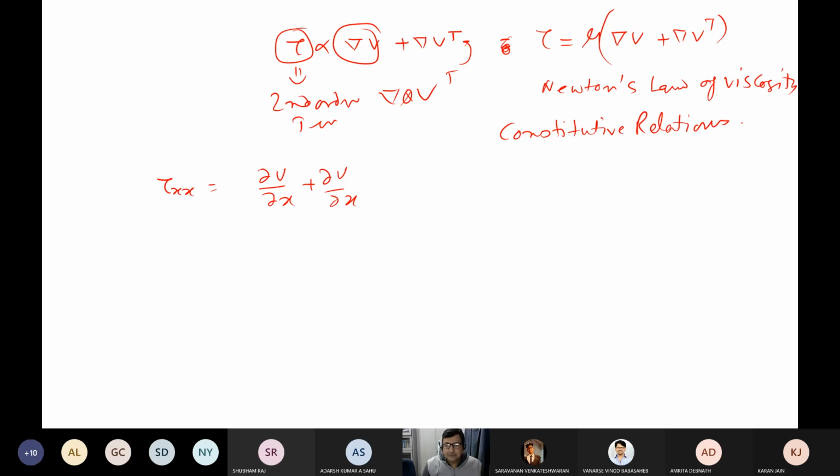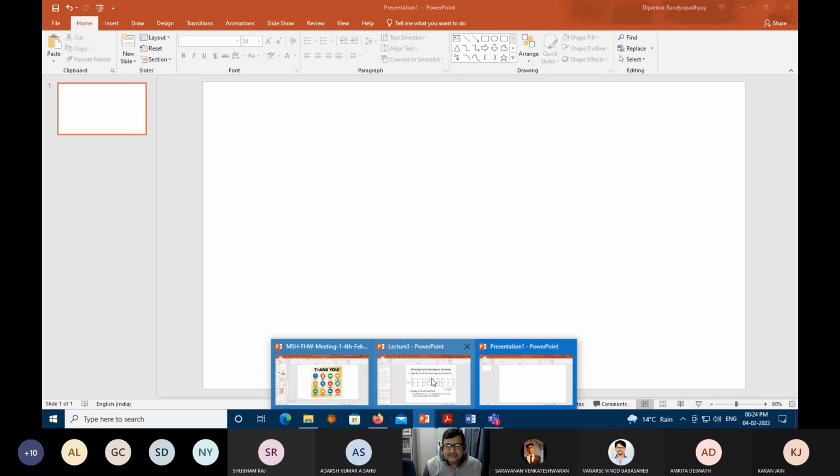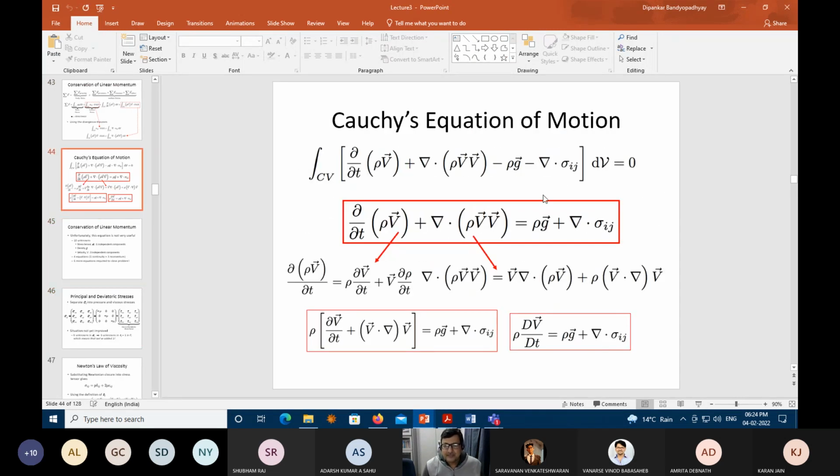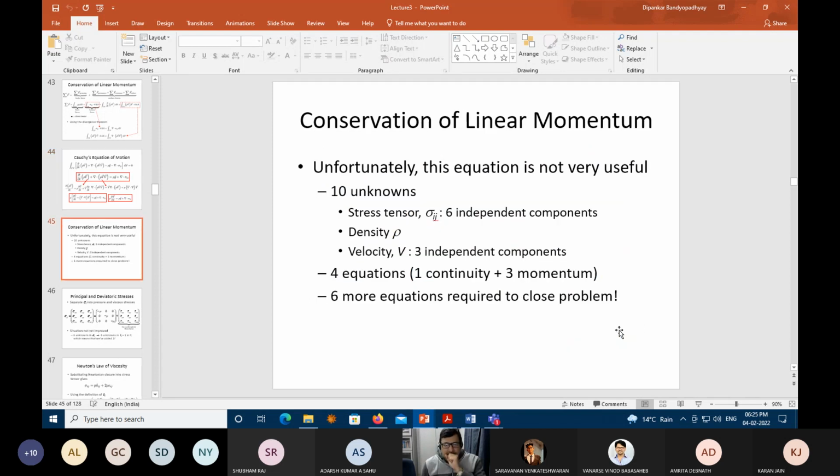So if you really look at the descriptions up to the Cauchy's equation of motion, say up to this point, you will find we did not really bring in the material aspects. Which material it is? There was no description. But if you don't bring in the material aspect, what happens? You have 10 unknowns and 4 equations.